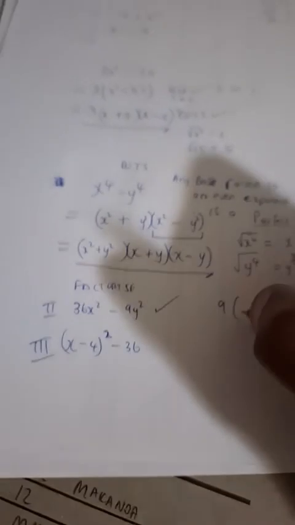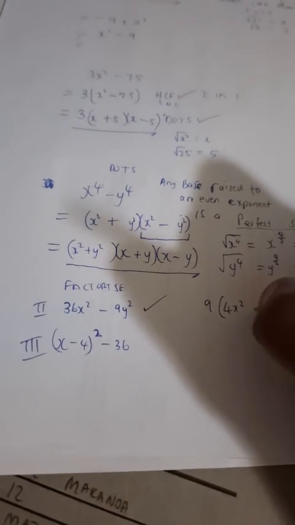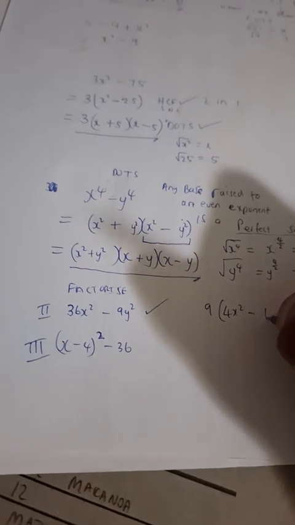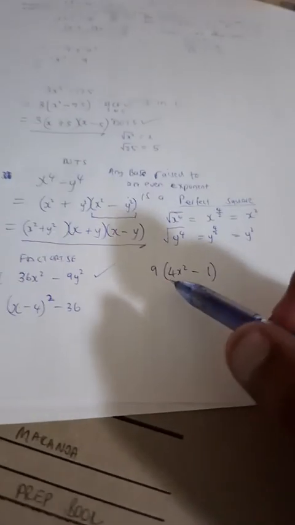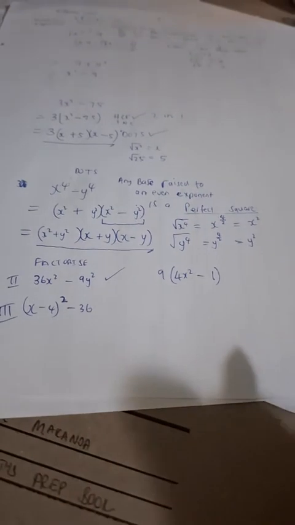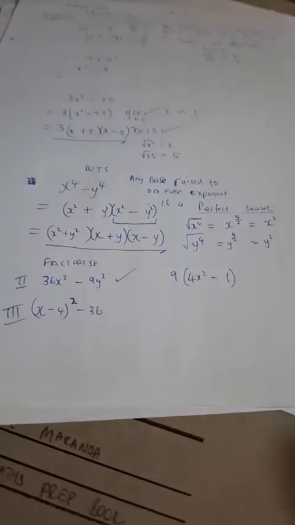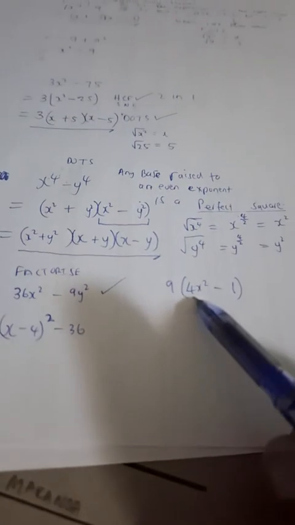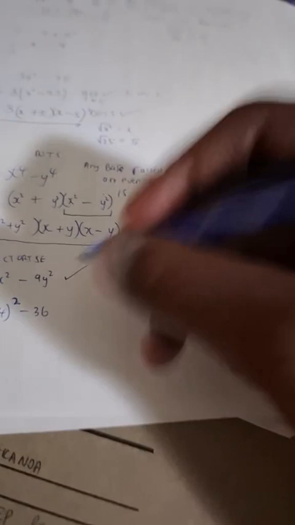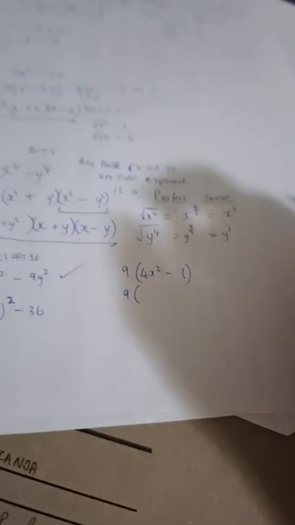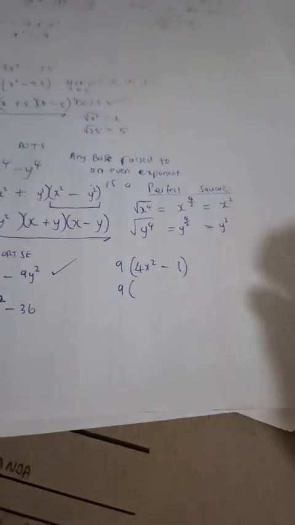Then take that out. Now, if you take out the 9, what are you left with inside? 4x squared minus 1. Do you see that, guys? How beautiful. Then I can be awarded that mark for taking out the highest common factor. Then we are not finished. Inside the brackets, there's further factorization that can be done. So it's like that 2-in-1 factorization.